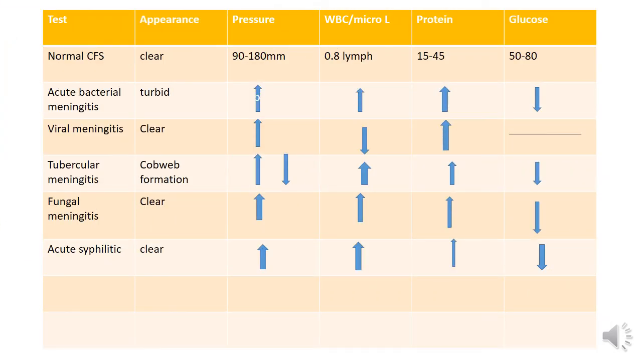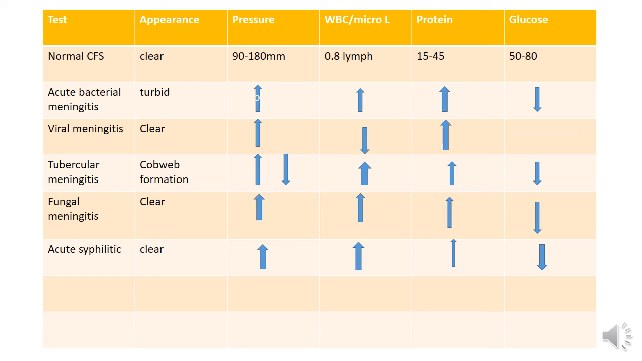Here is a table for your understanding. There is the normal CSF, cerebrospinal fluid: appearance, pressure, WBC, proteins, glucose. The appearance of normal cerebrospinal fluid is clear, pressure is 90 to 180 millimeters, the WBC count is 0 to 8 lymphocytes, proteins are 15 to 45, and glucose level is 50 to 80.